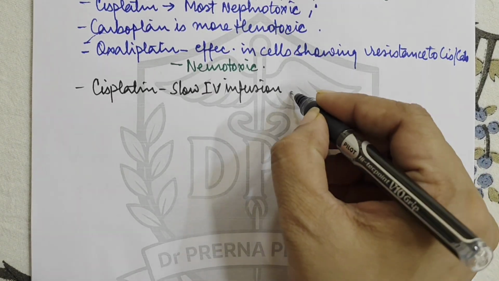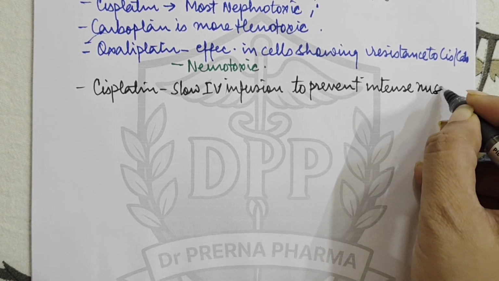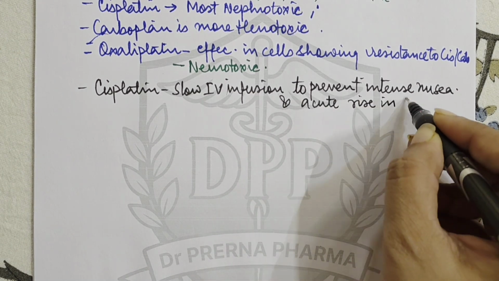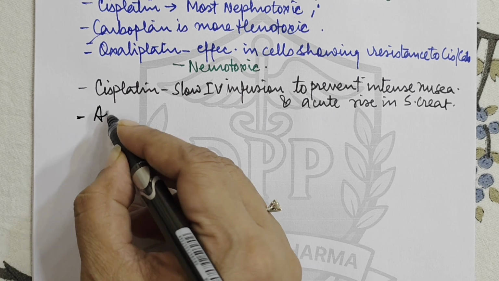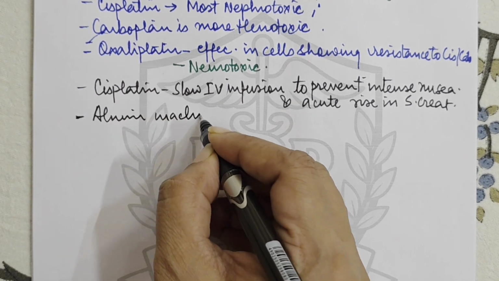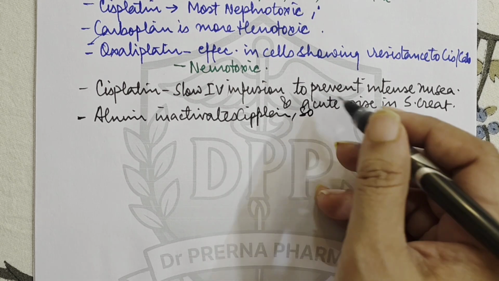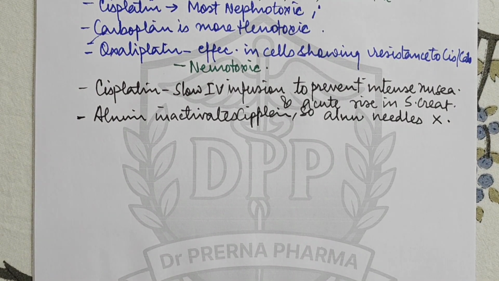So cisplatin is given as slow infusion to prevent intense nausea, okay, and acute rise in serum creatinine. Then second point related to this is that aluminum inactivates cisplatin. So aluminum needles are not to be used with cisplatin.